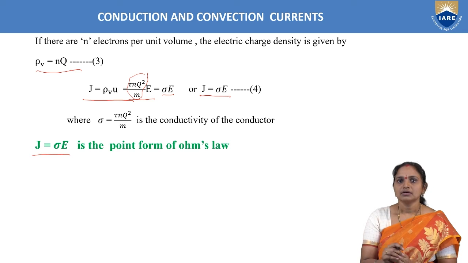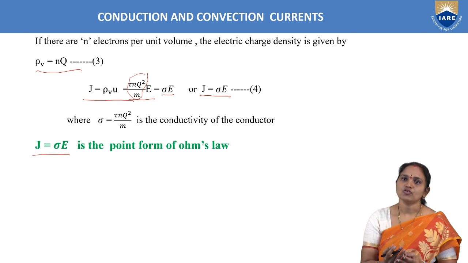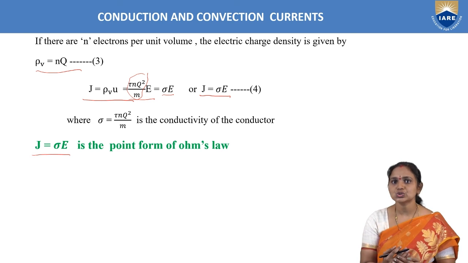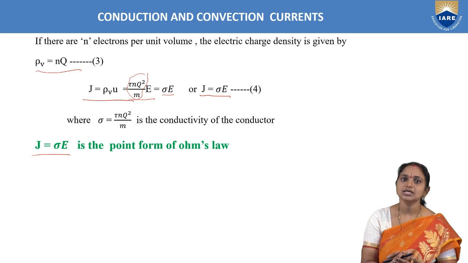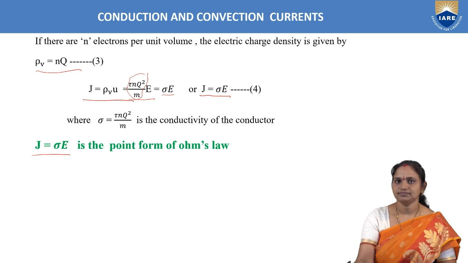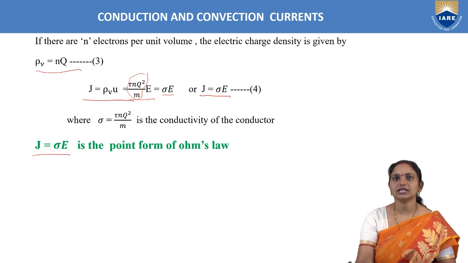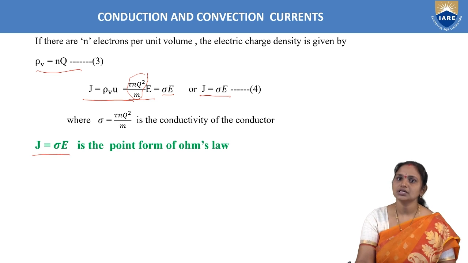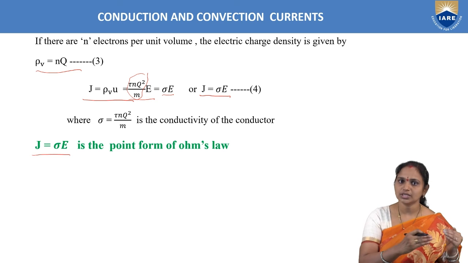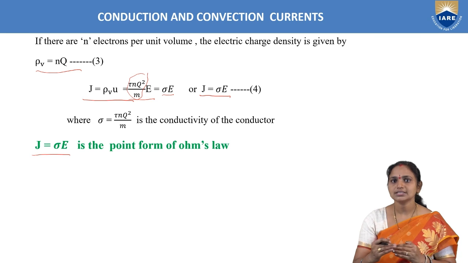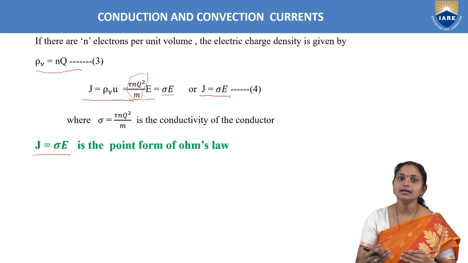So any conductor has to obey the point form of Ohm's law, or conduction current has to obey the point form of Ohm's law, which is given as J equals sigma into E. This is all about convection and conduction currents. The major difference between conduction and convection currents we can take directly from their names. Conduction current is the current in a good conductor, and convection current is the current in an insulator or in a dielectric.